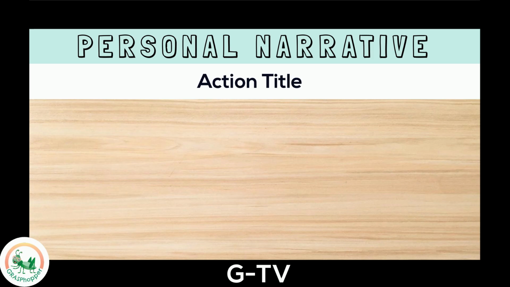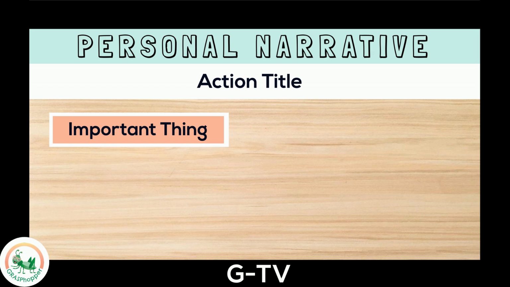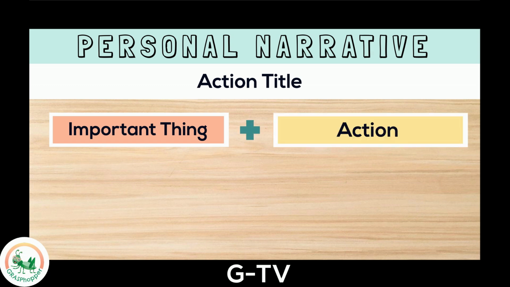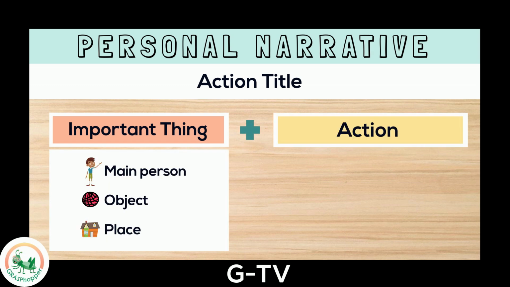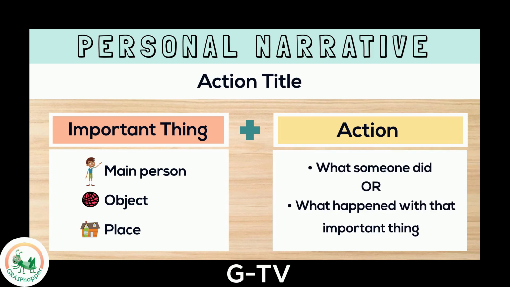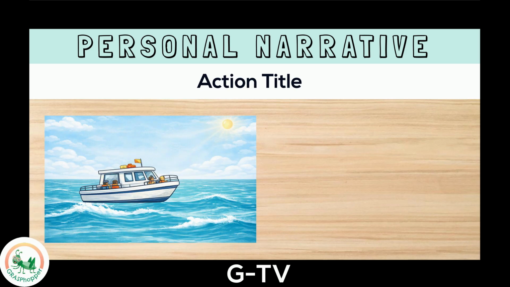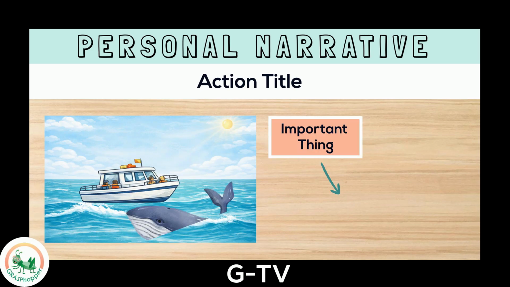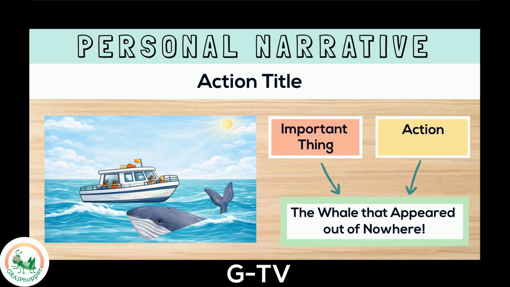Another option is an action title. This focuses on an important thing in the story and an action that happened. The important thing could be a main person, object, or place. The action explains what someone did or what happened with that important thing. In my story, an important thing is the whale, and the action is when it suddenly appeared next to our boat. So an action title I could write is The Whale That Appeared Out of Nowhere.